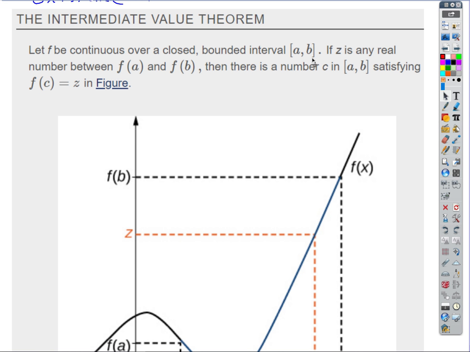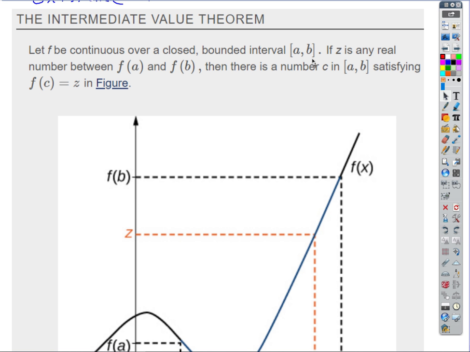So f is a function, continuous on this closed bounded interval from a to b. If z is any real number between f of a and f of b. Now, I'm not saying a and b, I'm saying f of a and f of b. What's f of a? It's the output of the function. Graphically, it would just be the y-coordinate of the function at x equals a.